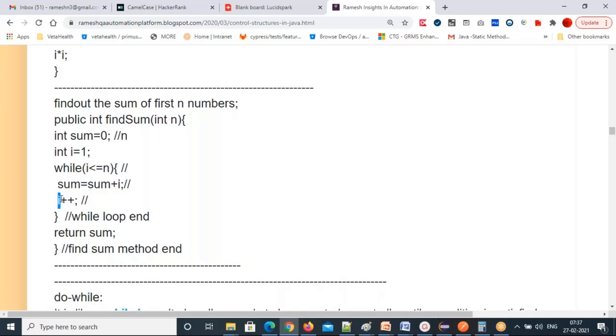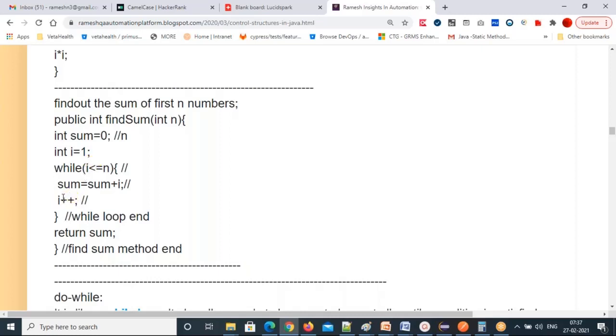Now the I value is 2. Now 2 plus 1, 3. The I value becomes 3. It will go to the condition place. 3 less than or equal to 10, true, it comes inside. And the sum value is 3, I value 3. 3 plus 3 is 6. Now the current sum value is 6. Now the I value will update. 3 plus 1, 4. And it will go to the condition place.